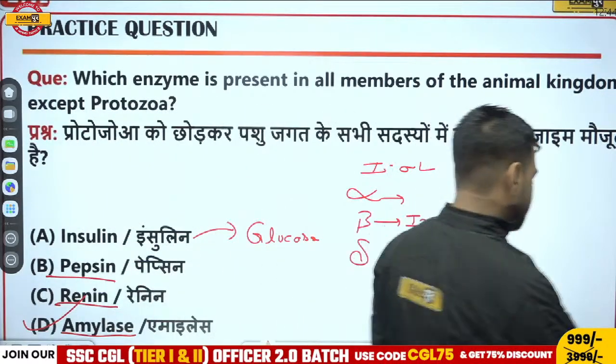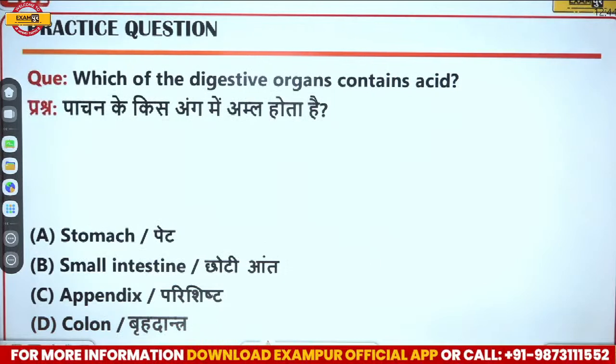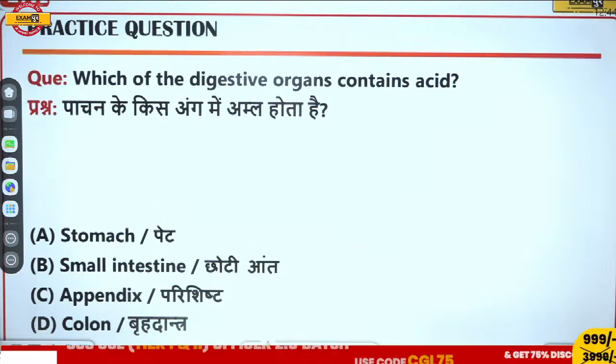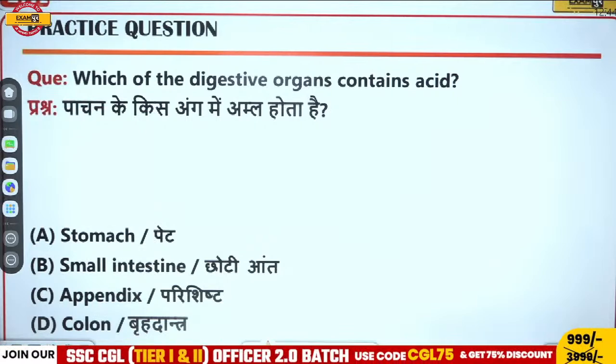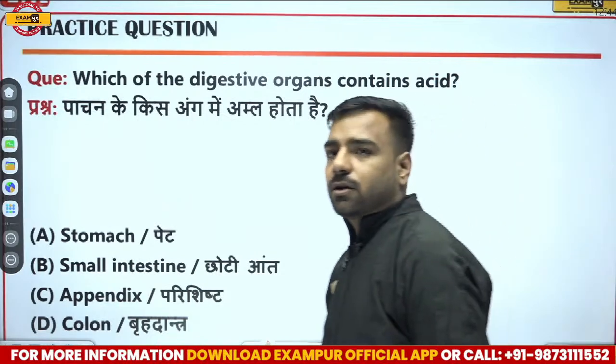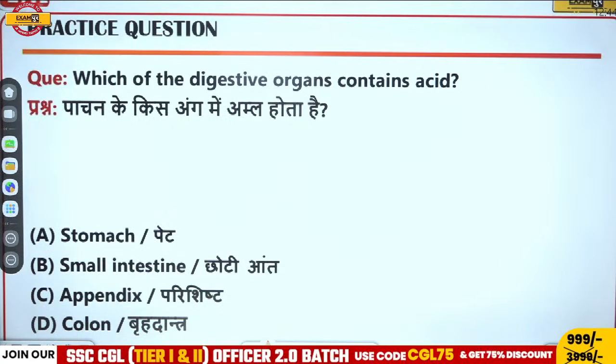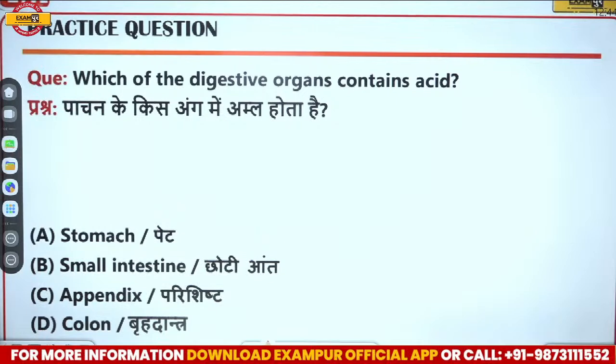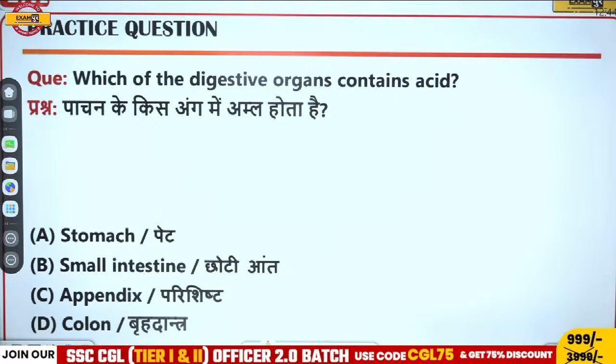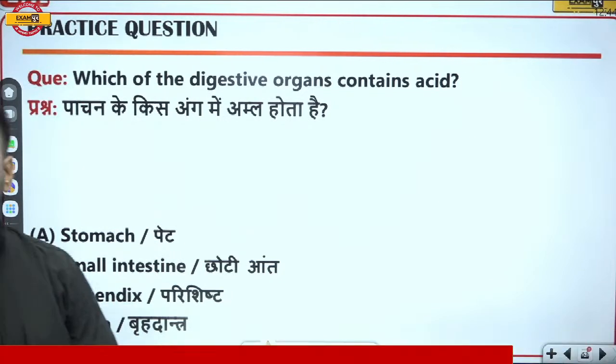Okay, so the next question which we have is, which of the digestive organ contains acid? Very basic question, we have just discussed about it. Let's see who can give this answer. Is it stomach, small intestine, appendix or colon? What is the correct answer? So what do you think? What will be the correct answer for this? Very basic question. I guess everyone can answer this part now. Answer please. Waiting for the answer.